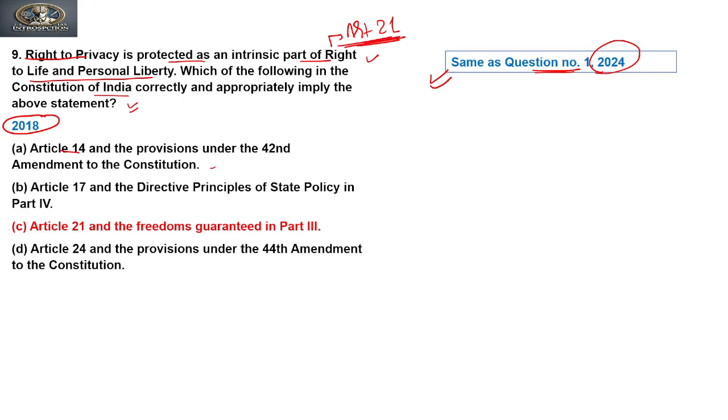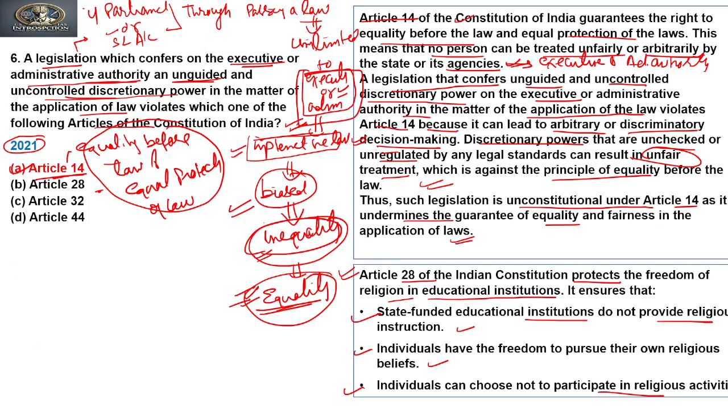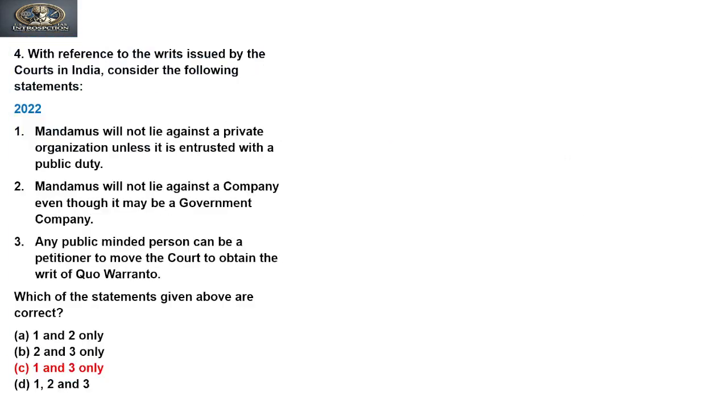So directly we can move to Article 21 of the Constitution in the options given for this question. It does not talk about Article 14, it does not talk about Article 17, that is untouchability, and it does not talk about Article 24, that is prohibition of child labor, but it talks about Article 21 and the freedom guaranteed in Part 3 of the Constitution. Clear? Now for the explanation, we move to the very first question of our discussion.